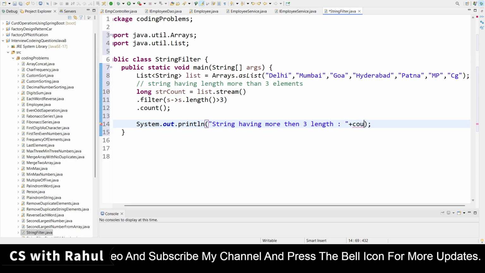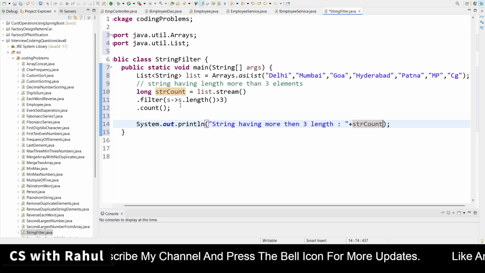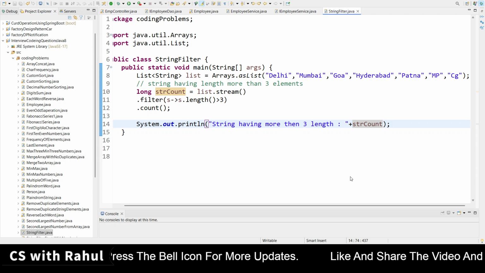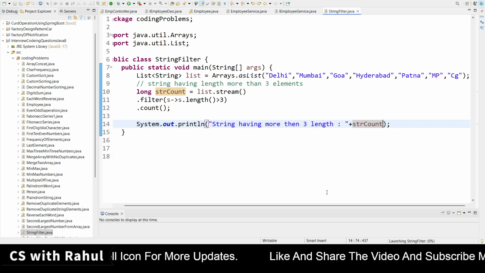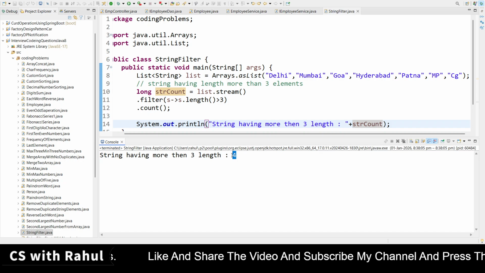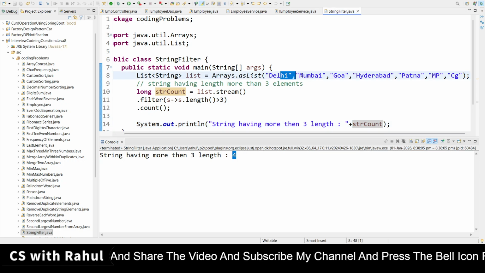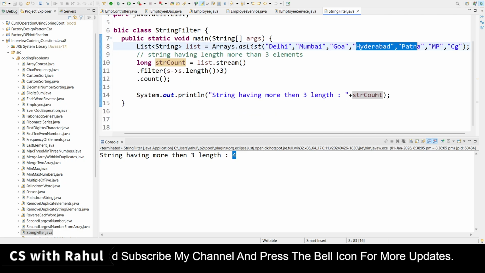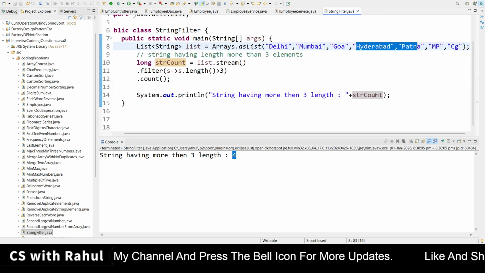What will I write here? I will write strCount. I am just saving it because this is a very easy question, and then run as Java application. Now you can see 4 elements are there: Delhi, Mumbai, Hyderabad and Patna. These are more than 3 length.